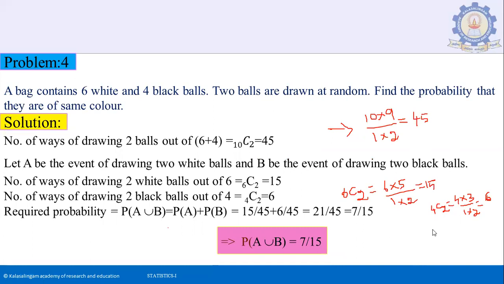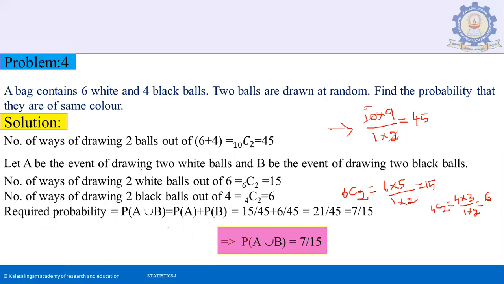A bag contains 6 white and 4 black balls. 2 balls are drawn at random. Find the probability that they are of the same color. So the number of ways of drawing 2 balls out of 10 is 10C2. The 10C2 value is 10 into 9 divided by 1 into 2. I can cancel: 5 into 9 is 45.